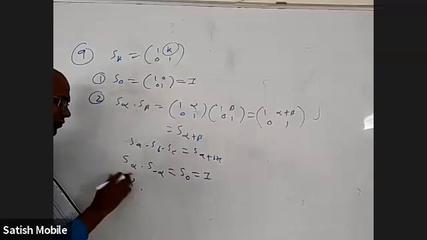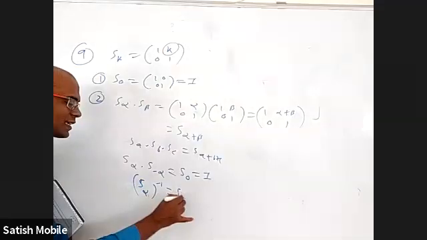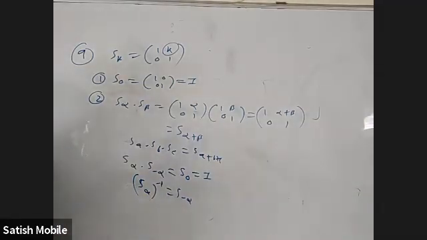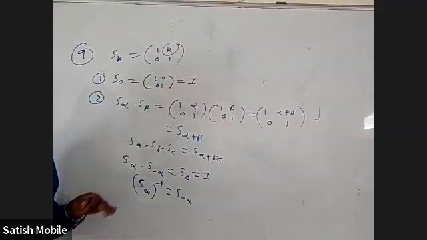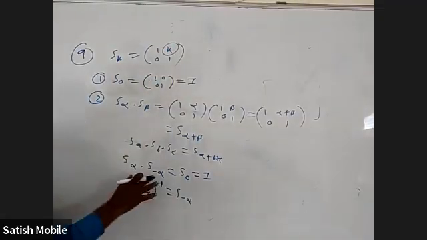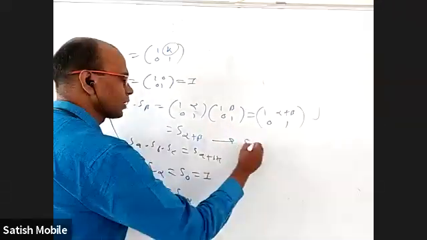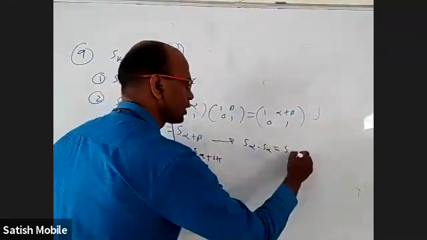So S alpha whole inverse is S minus alpha. If 7 is there, and you want the inverse of that, just put -7 here. That is one thing we can notice. Another thing that we can notice: take beta also as alpha. Based on this formula, S alpha into S alpha is S2 alpha.